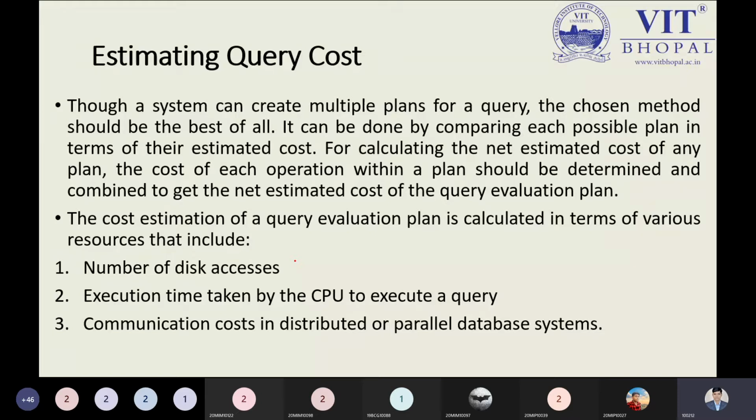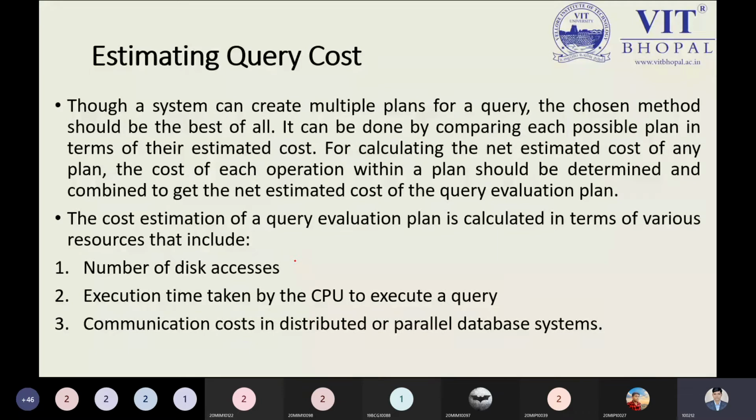For calculating the net estimated cost of any plan, the cost of each operation within the plan should be determined and combined into the net estimated cost of the query evaluation plan.